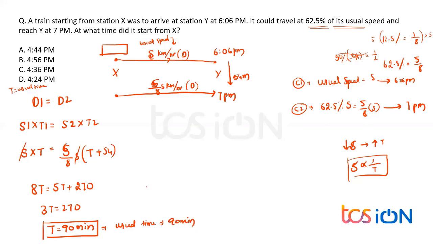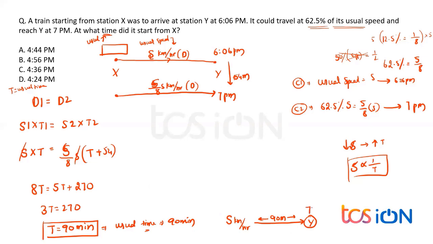Right? Now, that means what? Look, when he's traveling with S kilometers per hour, he takes 90 minutes of journey to reach the destination called Y. And when he's reaching the destination Y with the usual time, because the question is not the delay time, it talks about the usual time. We have to remember this one more point.